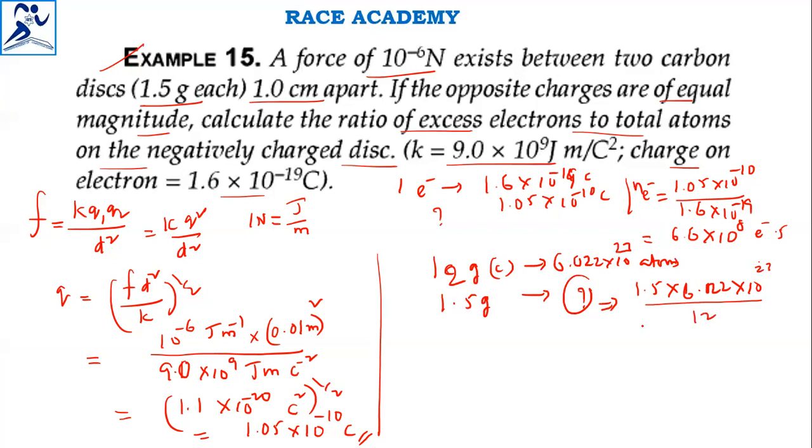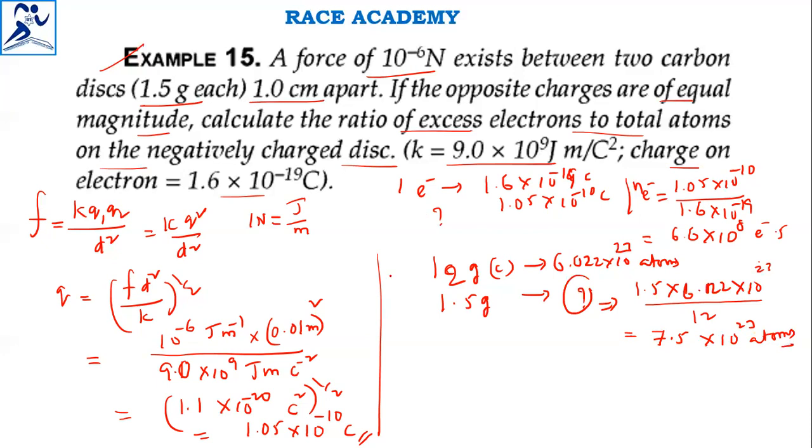Upon simplification you will get 7.5 × 10^22 atoms.